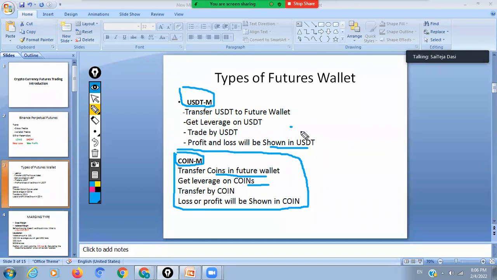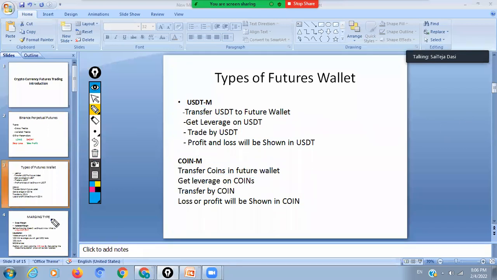So always use USDT M futures, with whatever USDT you have, we can transfer it. For calculation purposes, USDT M is the best. So, going to the next slide.